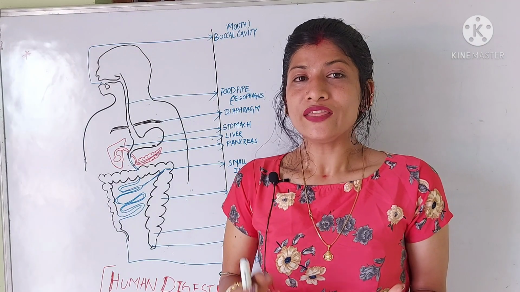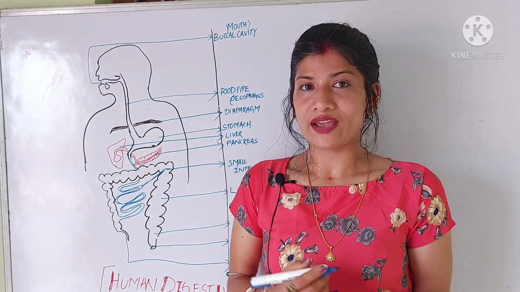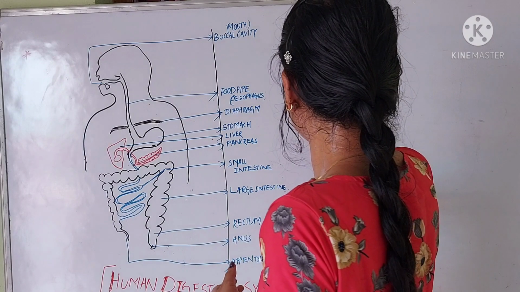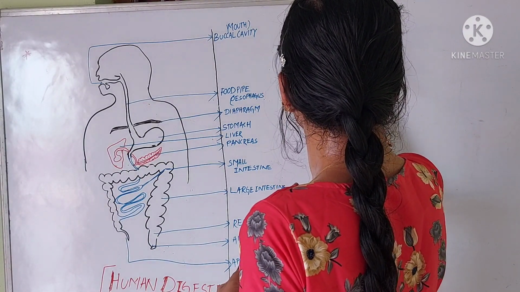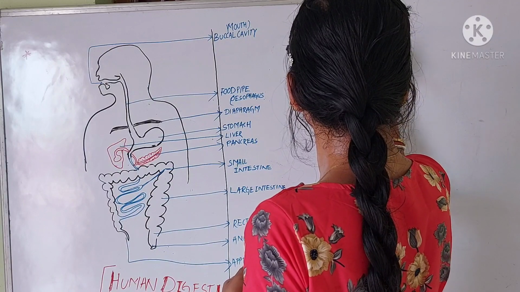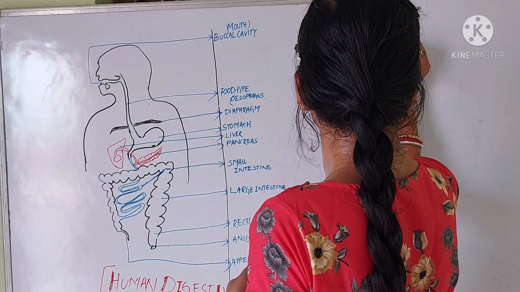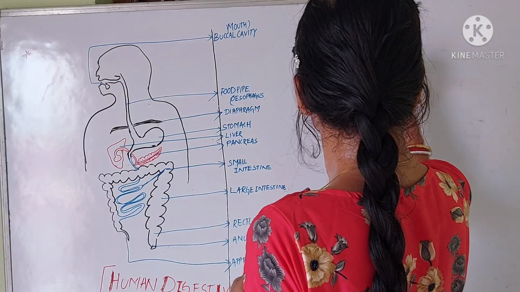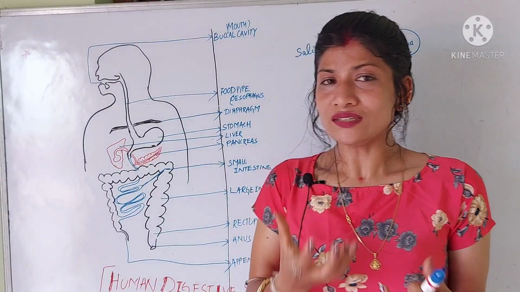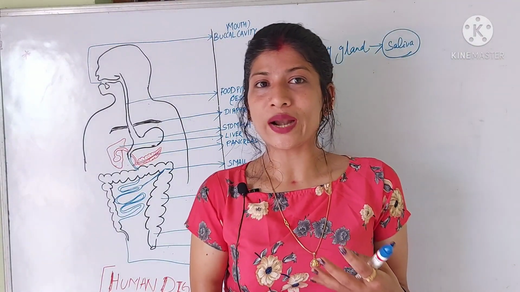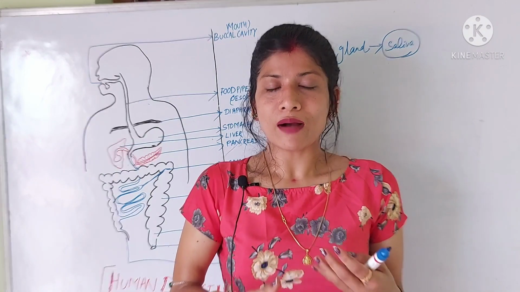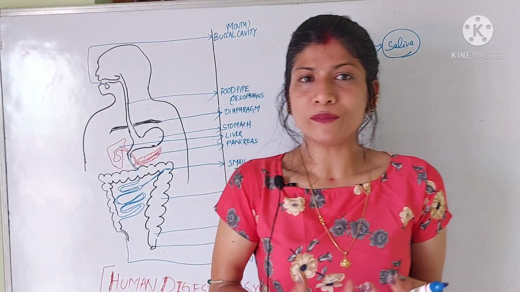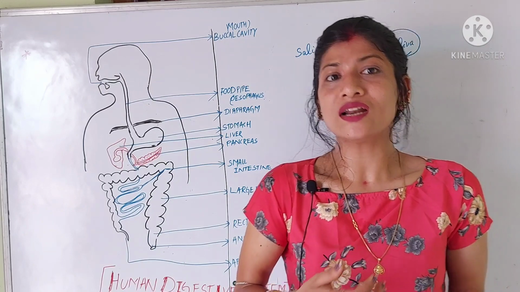Now, in the mouth 3 pairs of salivary glands are present. The salivary glands secrete saliva. So what is saliva? After seeing good or delicious or fragrant food, or sour food, our mouth becomes watering.